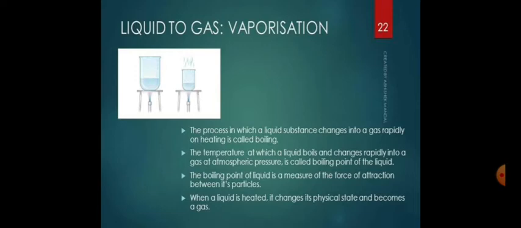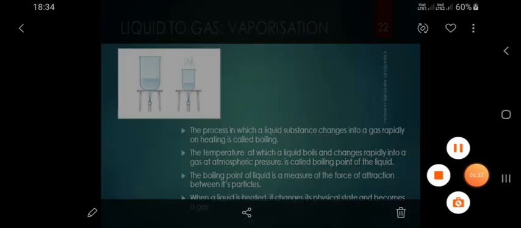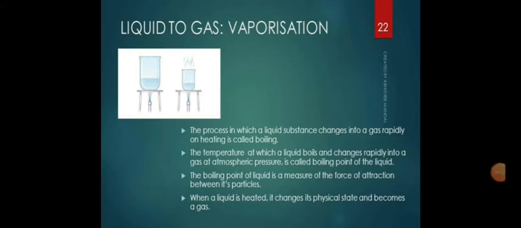You can now compare the difference between solid and liquid here. I gave you the example of iron, which has a melting point of 1535 degrees Celsius. And in the case of liquid, when a liquid is heated, it changes its physical state and finally becomes a gas. You can see in the picture also, the physical state was liquid and then it becomes a gas.